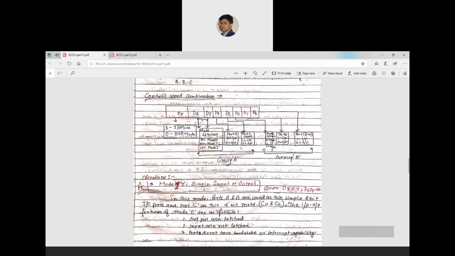And D4 is input or output mode for port A, and D3 is input or output mode for port C upper 4 bits. Using group B, we can use only two modes, mode 0 or mode 1. Mode 0 is simple input output, mode 1 is handshake.